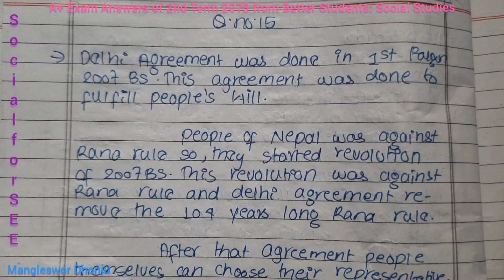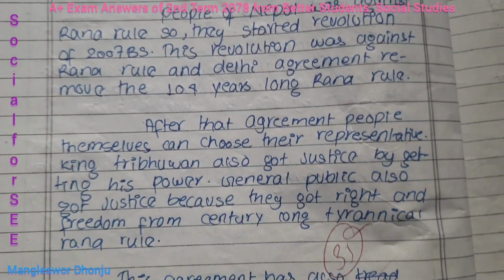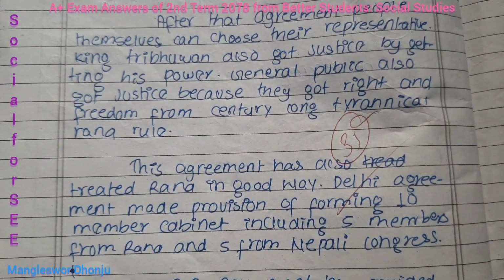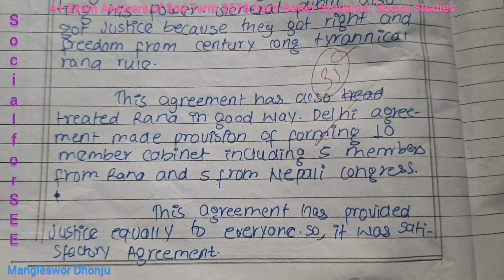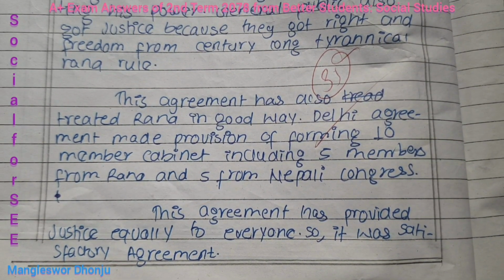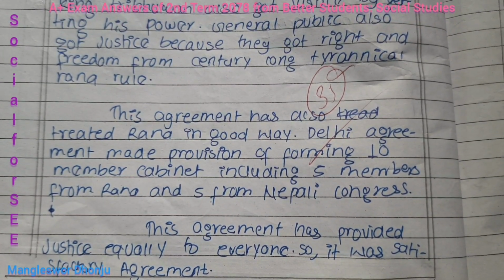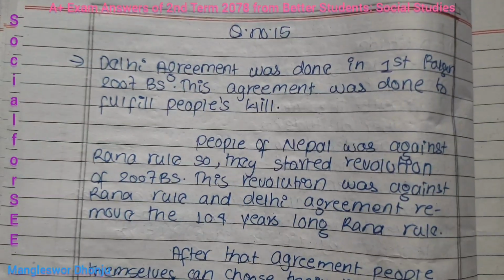In this way, this answer, one can look at many paragraphs, 4 paragraphs, and also a conclusion. This agreement has provided justice equally to every party. We must accept. So it was a satisfactory agreement. That is his or her presentation.